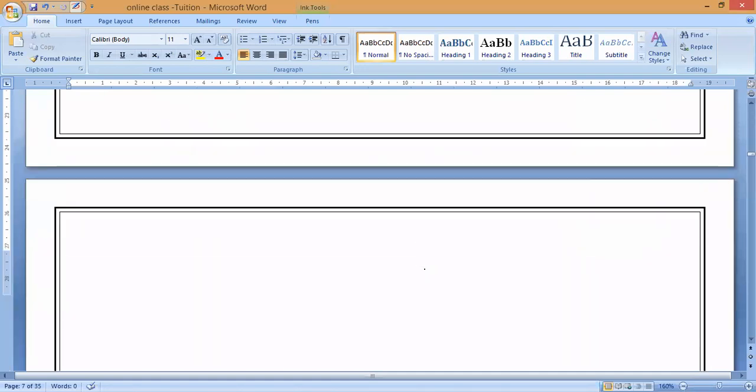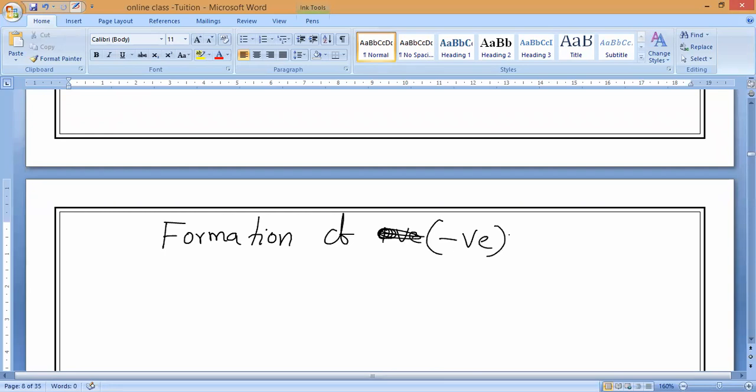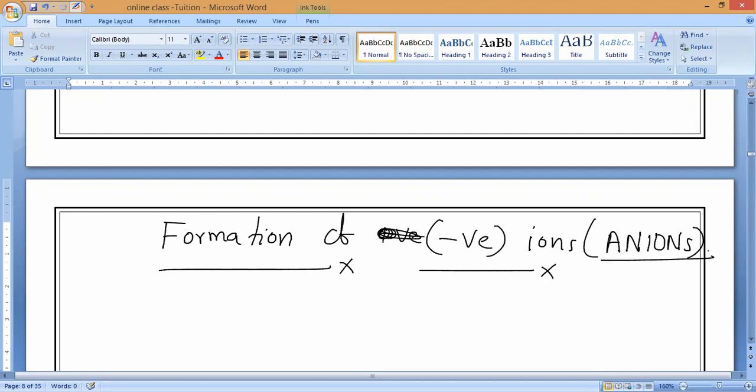Any doubt till here? Ask me, guys. Now, we will go to the negative ions. So the next concept we are going to learn, guys, is formation of negative ions. I am writing a shortcut, so everybody understand. Minus indicates what? Negative ions. So negative ions are called what? Arun Karthikeyan? Anions. Anion. Nitinath, are you there in the meeting? Yes, sir. Okay, right, anions.